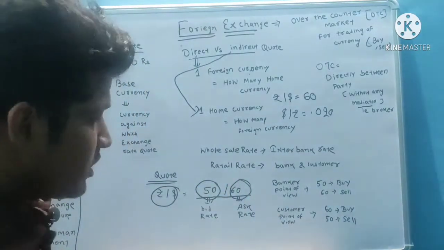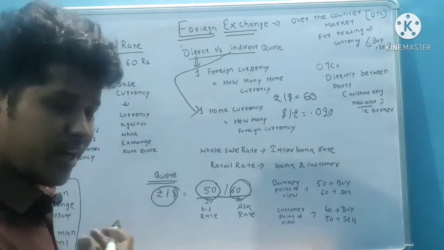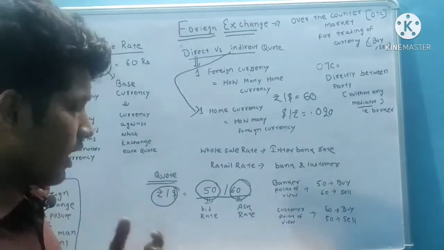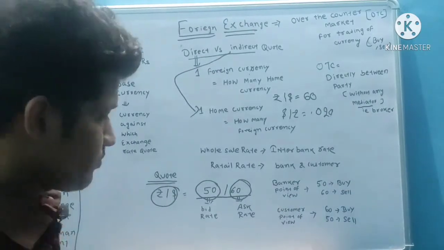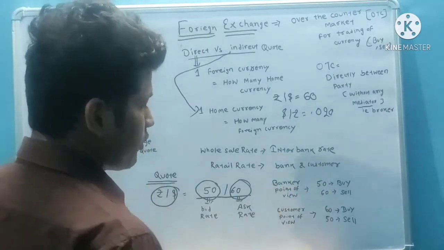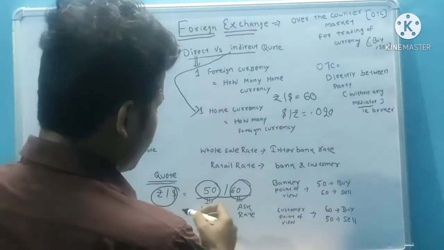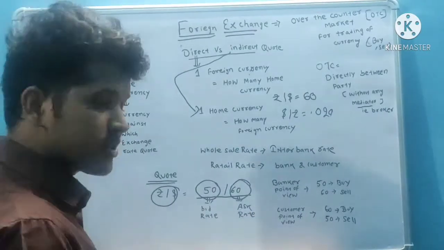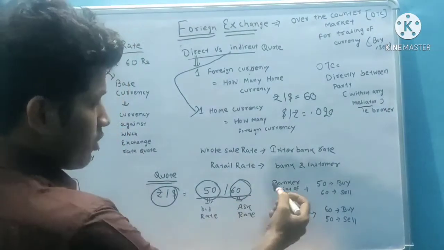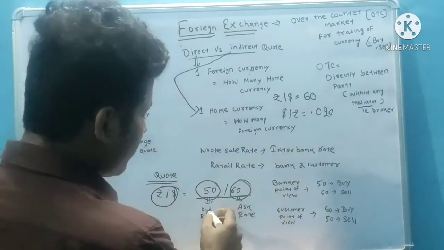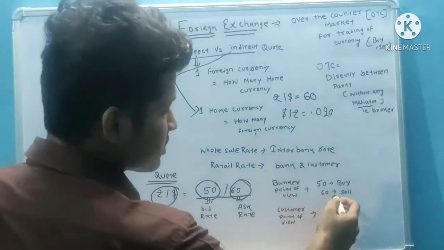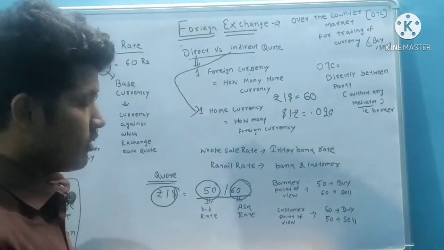What is the bid rate? What is the ask rate? Bid rate means buying, ask rate means selling. So from the banker's point of view, 50 is the buying rate and 60 is the selling rate.